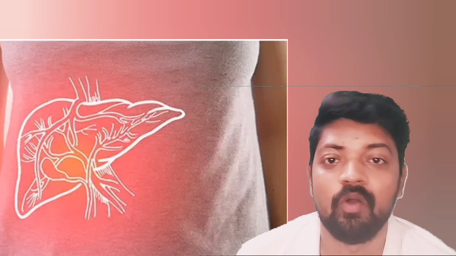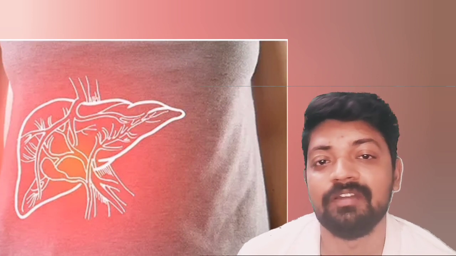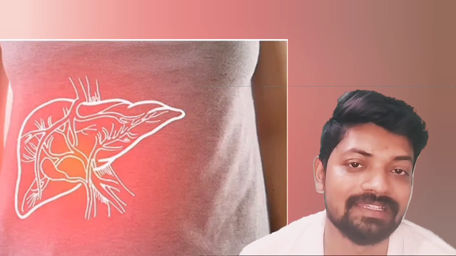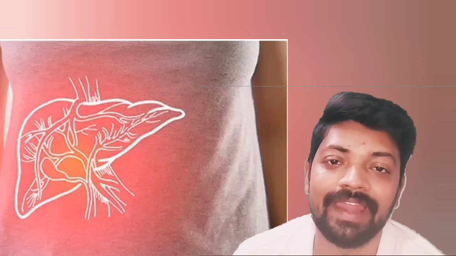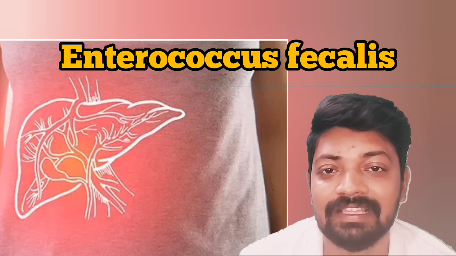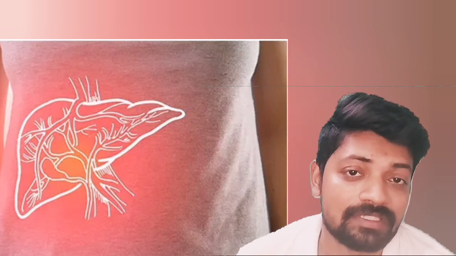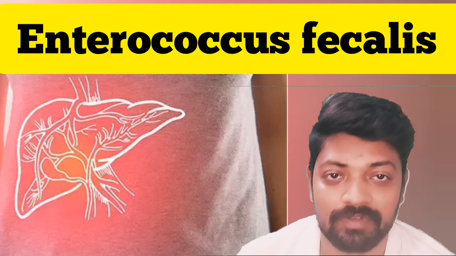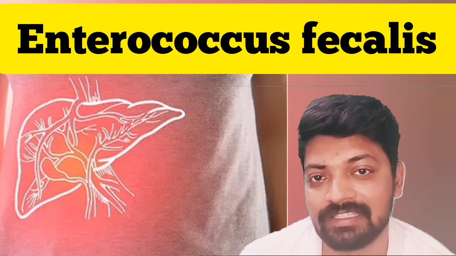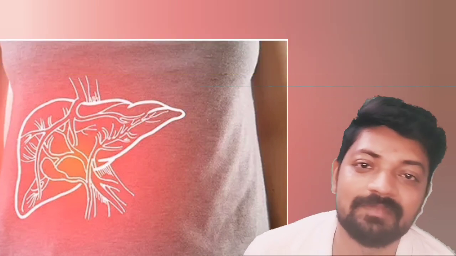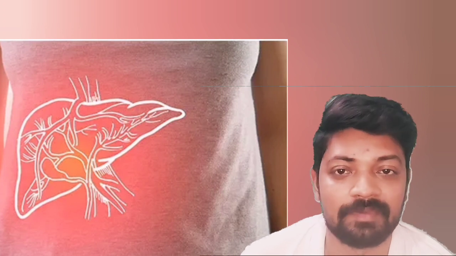Coming to the point, why are teetotalers also affected by this disease? That is because of a bacteria called Enterococcus faecalis, which secretes alcoholic substances inside the body. Note down this name of the bacteria. This would be useful for your exam. That is Enterococcus faecalis. Okay, how researchers found the bacteria to be the cause is through an interesting experiment.